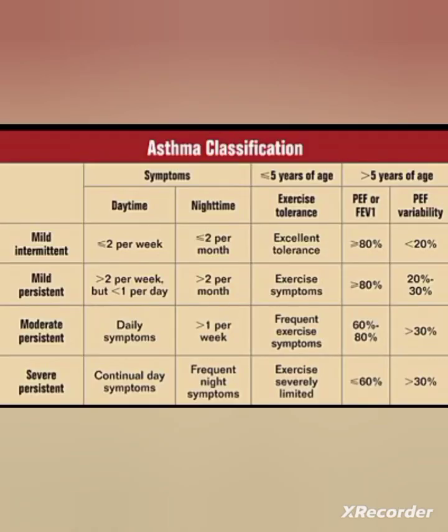Next one, asthma classification. Based on severity, asthma is classified as mild intermittent, mild persistent, moderate persistent, and severe persistent. The symptoms are classified as daytime symptoms and nighttime symptoms, and also the occurrence in less than 5 years of age and more than 5 years of age.